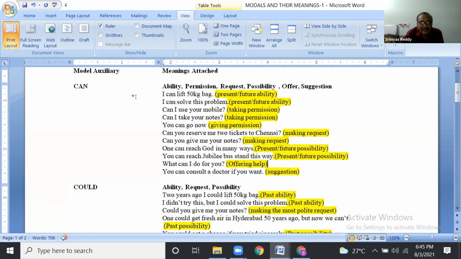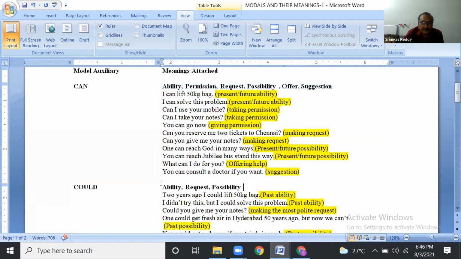You see here, keep the heading for this. Can expresses ability, permission, request, possibility, offer, suggestion. Just note down these headings only. Can. Okay. Next.